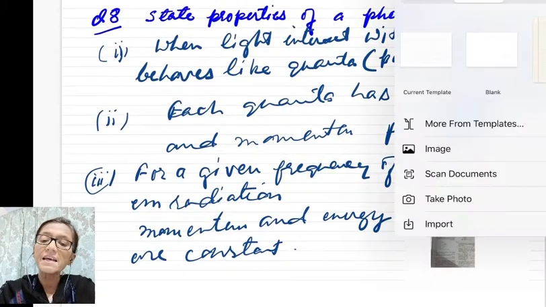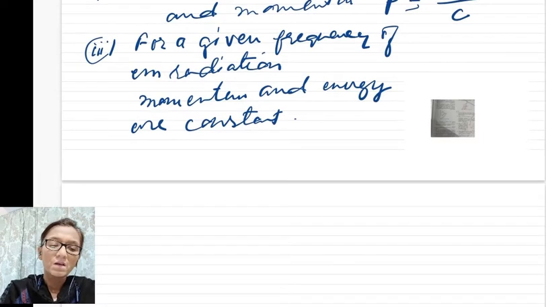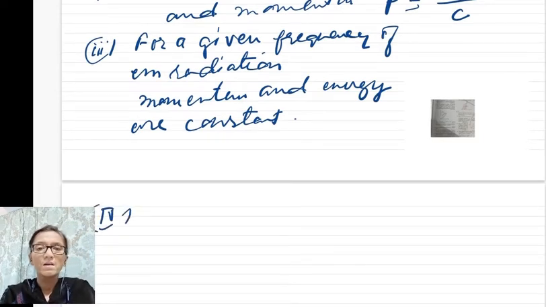Now next thing is your photon is neutral, electrically neutral.